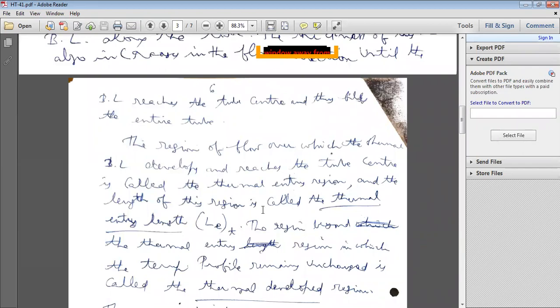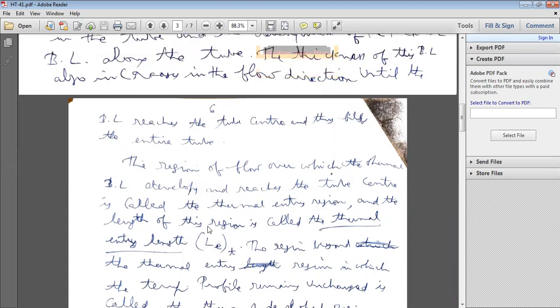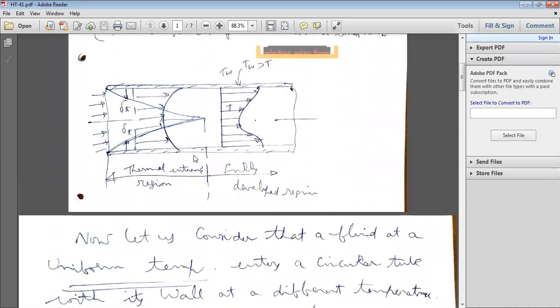Once the thermal boundary layer reaches the center of the pipe, up to this point the flow is not yet established. This region is known as the thermal entrance region. The length of this region is called the thermal entry length, denoted L for length, E for entry, T for thermal.